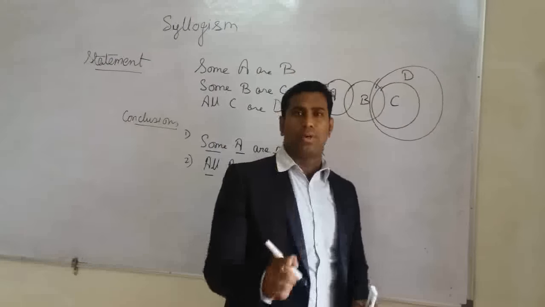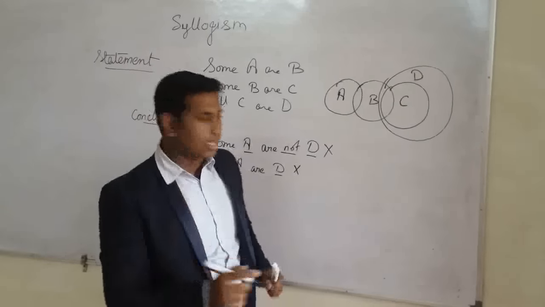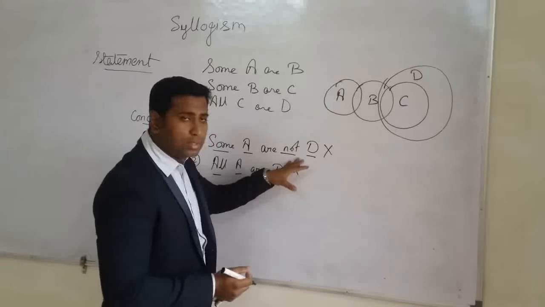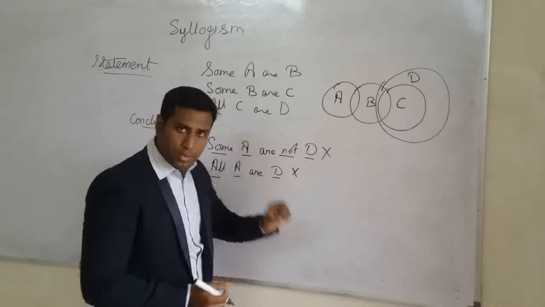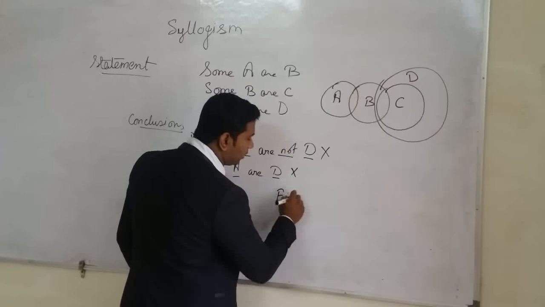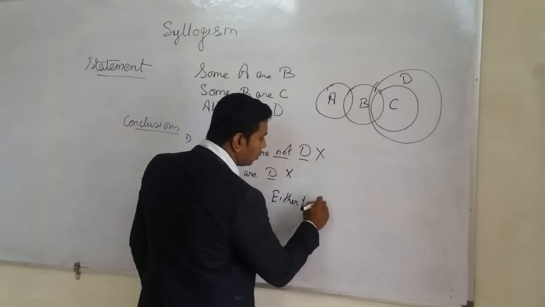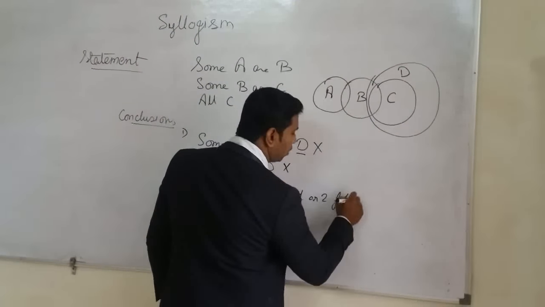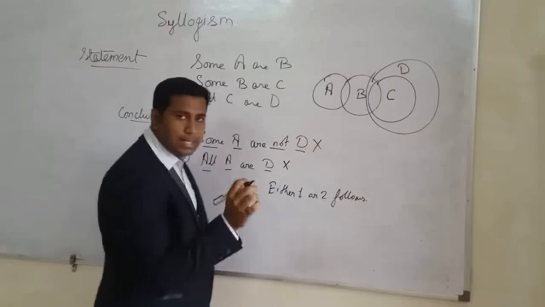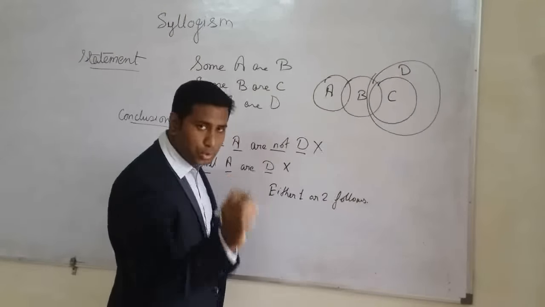So here one of these will always be following. If the negative is wrong, then the positive one will be following. So that's why here we have to use: either one or two follows. You have to remember in which cases we use either-or.